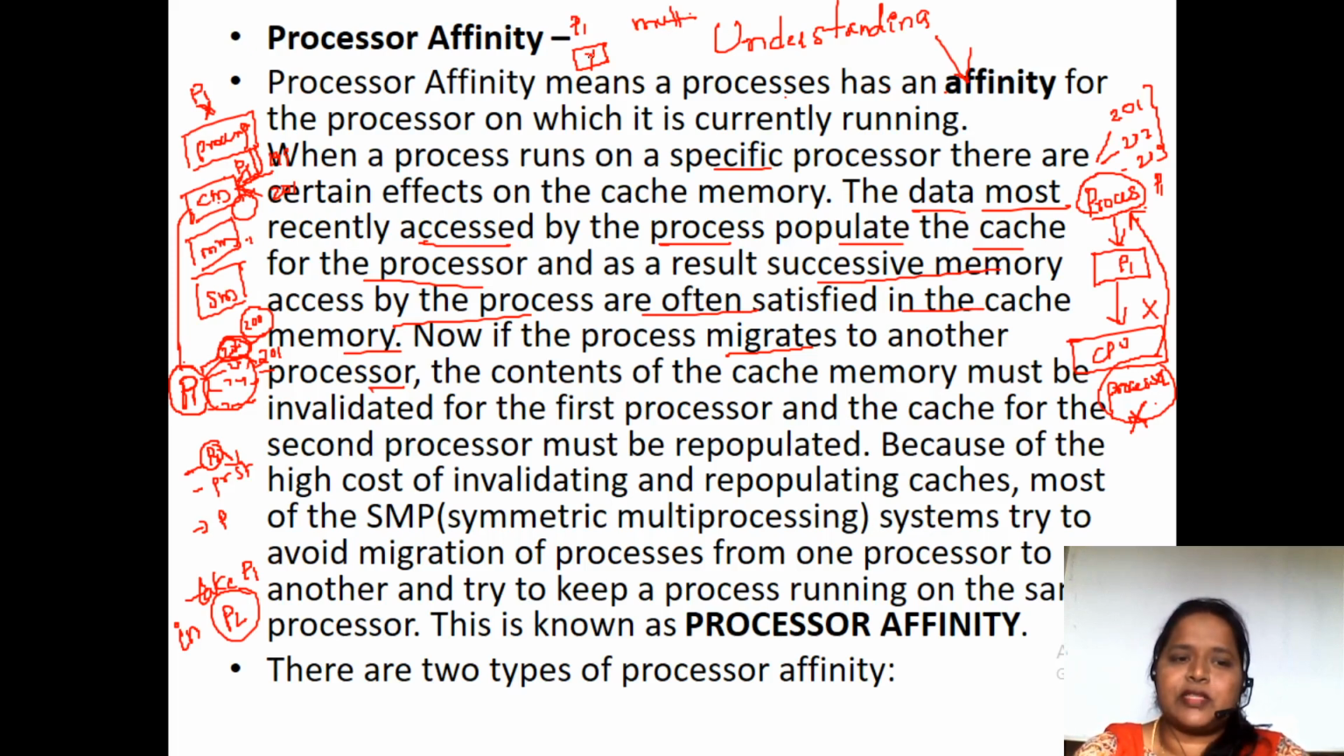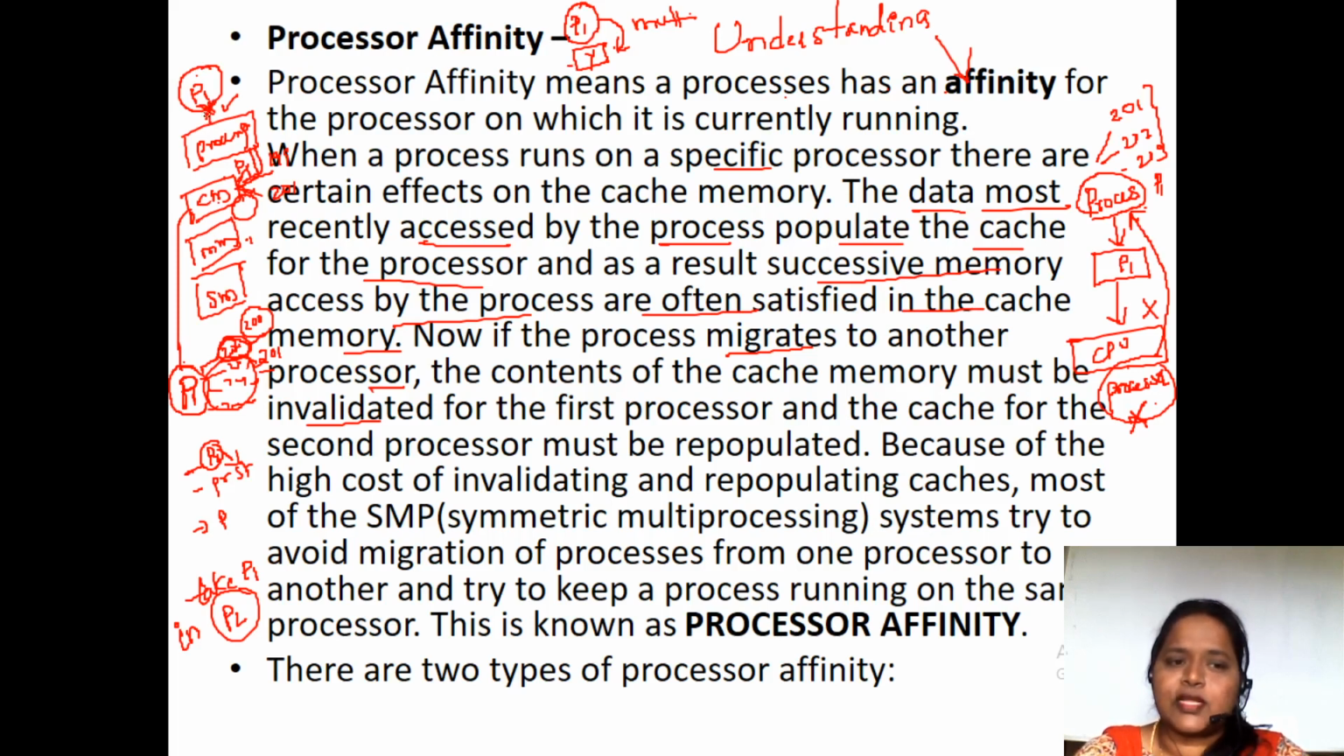So here at the initial stage, the X processor is free, so P1's details are all stored in the X processor. Now the Y processor is free. Now P1 is going to store its details in the Y processor. So now the contents of the cache memory must be invalidated. Why? Because P1 has been shifted from the X processor to the Y processor.